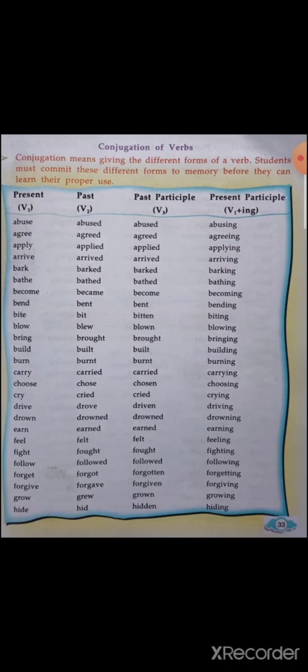Let us look at some examples which are given in your book. Let us read the first one. Abuse, abused, abused, abusing. Agree, agreed, agreed, agreeing. Apply is the present tense. Applied is the past tense. Applied is the past participle and apply plus ing is the present participle.